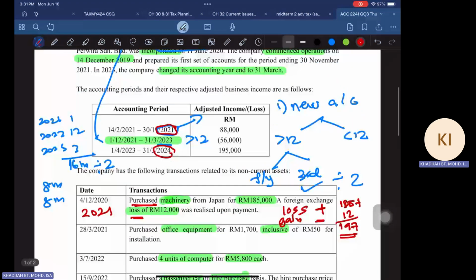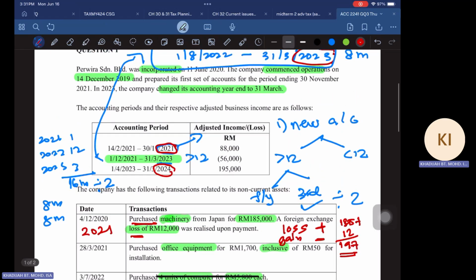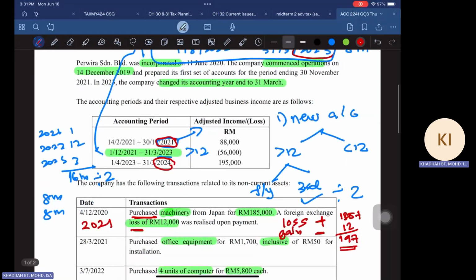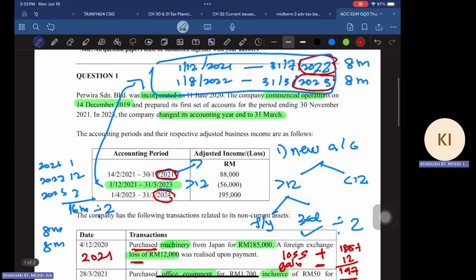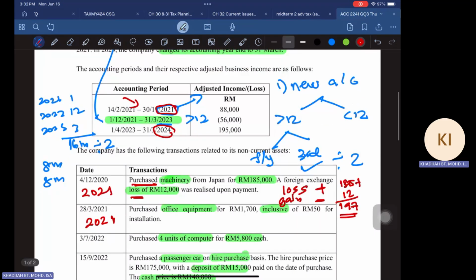So go back to your basis period. So 28th of March 2021, this is the period, right? Where does it fall under? All right, it falls under YA 2020, 2021 also. Why? Because this is the period, right? It falls here, 28th of March 2021. So that is YA 2021. So that's why you're going to claim that.